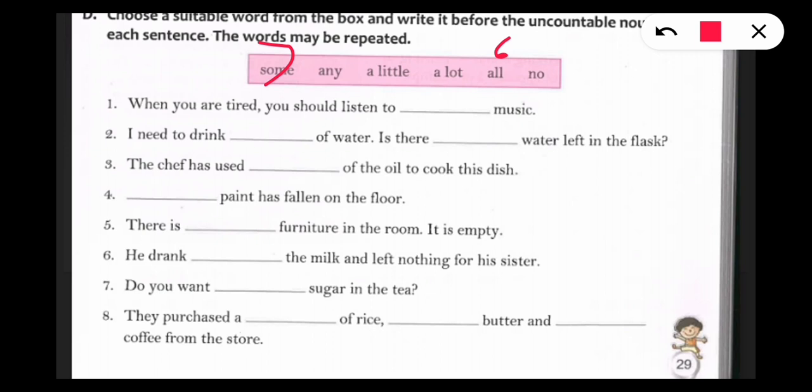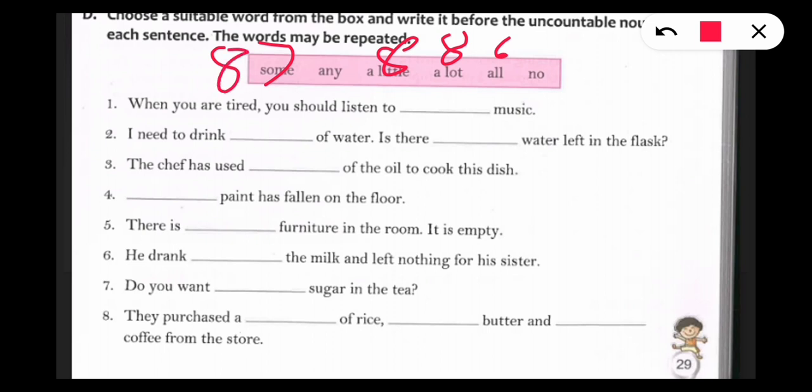Next one, eighth one, they purchased a lot of rice, a little butter, and some coffee from the store.